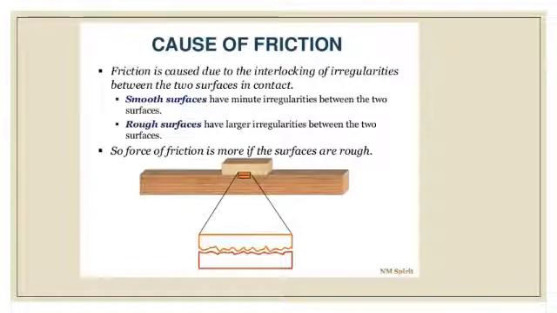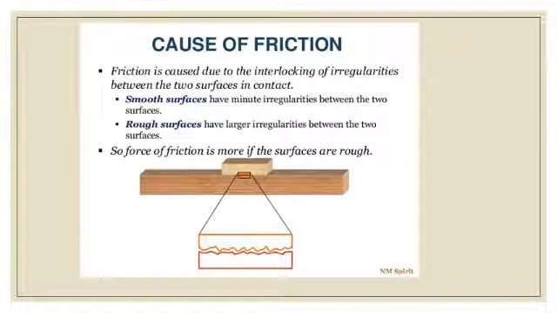And what do we mean by roughness of contact? It means the surfaces have roughness because of a few irregularities on their surface. And these irregularities are responsible for interlocking.